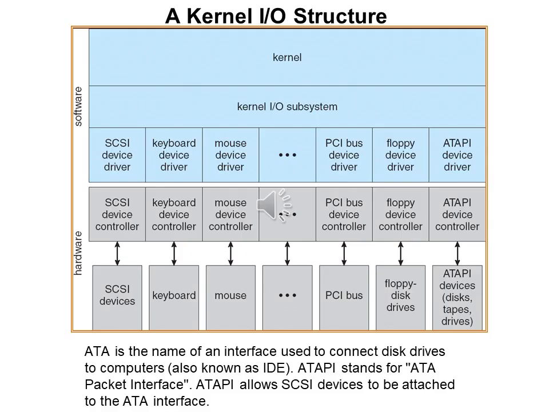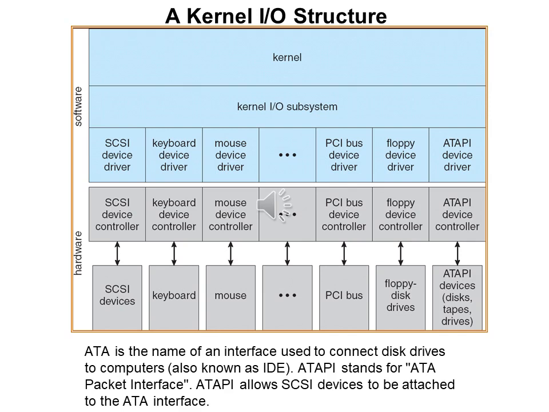The figure you are seeing in this slide is a very simple and interesting figure of the kernel versus IO structure. You will see on the top the kernel of the system, the operating system, and how it communicates with the other input-output devices of the system is shown in this figure. Kernel is communicating with the kernel IO subsystem. Kernel IO subsystem is communicating with the device drivers. Device drivers are communicating with the device controllers, and device controllers are controlling the devices.